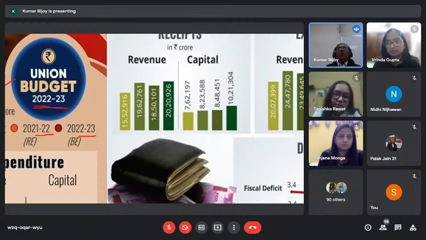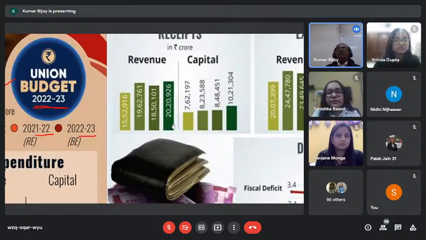From 22nd March onward, lockdown was imposed. So we suffered and were not able to collect the targeted amount. Instead of 19.62 trillion rupees, we collected only 18.50, the revised estimate. The budgetary estimate of 2020-21 was 20.20, that means 20 lakh crore rupees was estimated.